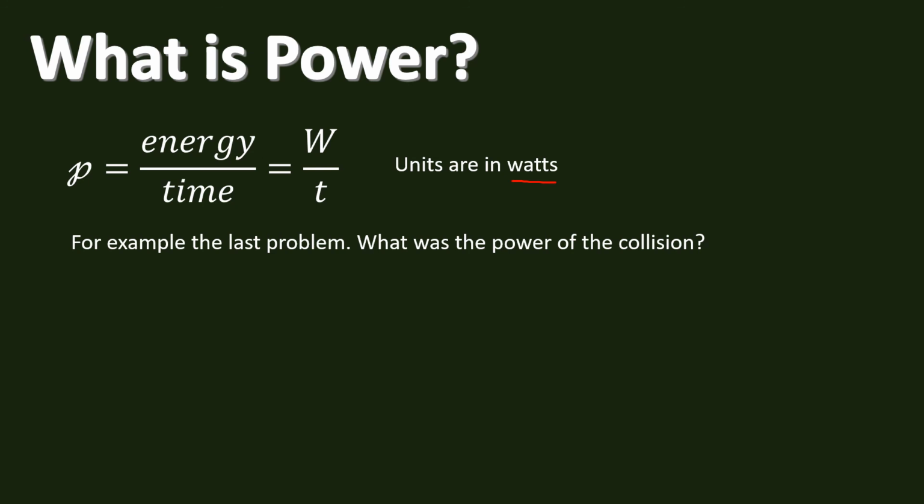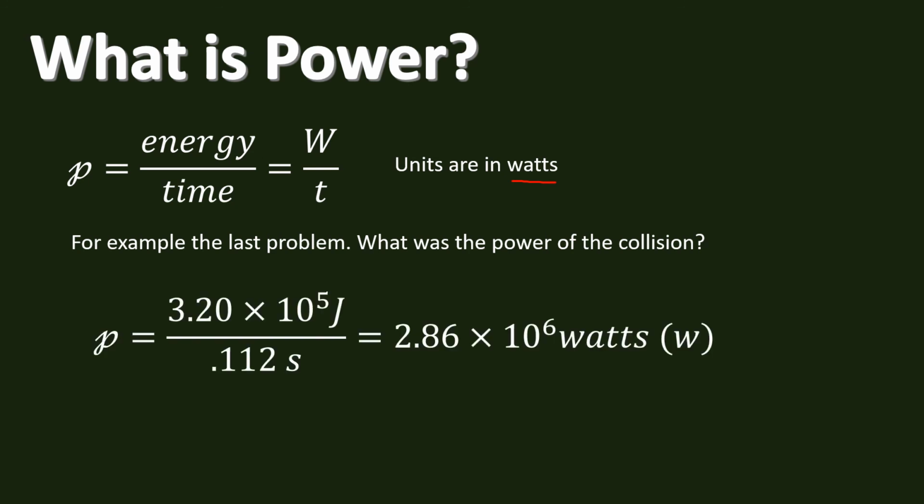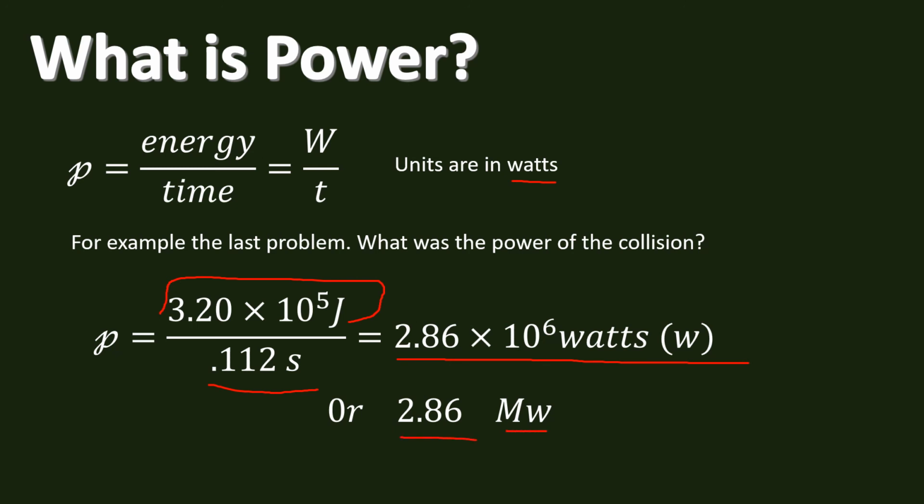For example, the last problem, what was the power of the collision? Okay, with the car, we have the amount of joules of that collision, and it all happened in 0.112 seconds. And so the amount of power that collision produced was 2.86 times 10 to the 6 watts. So that is over 2 million watts, and that is a lot of power. Or we can write it as 2.86 megawatts.